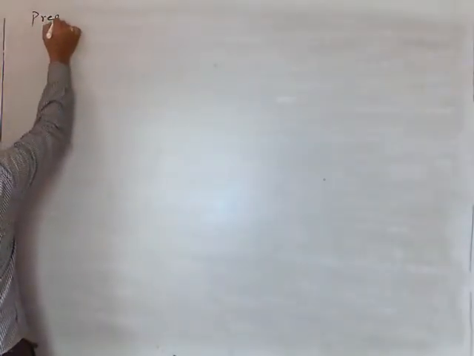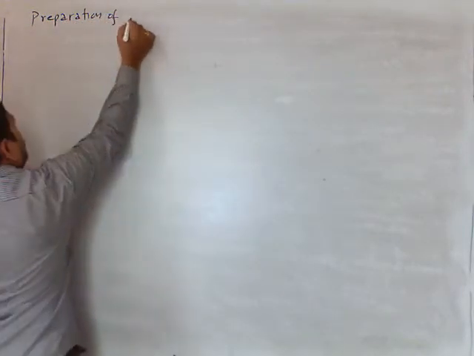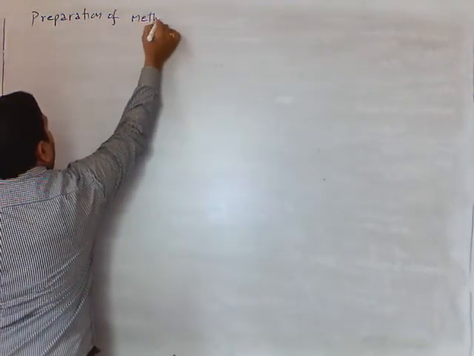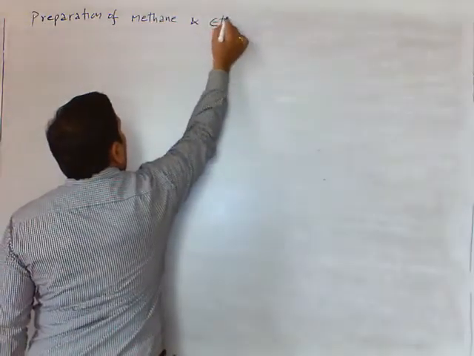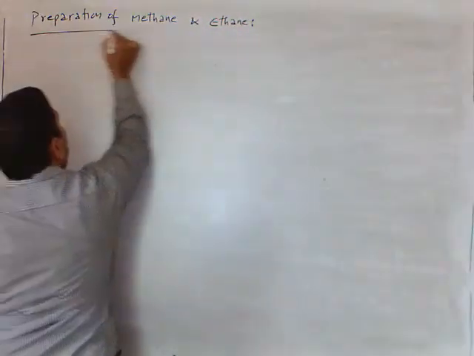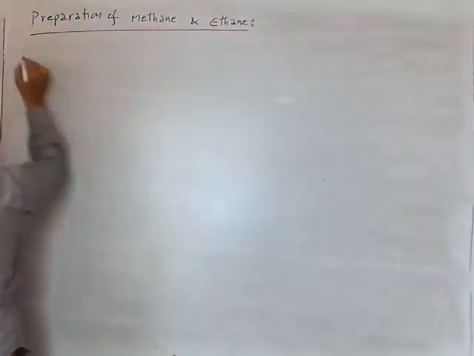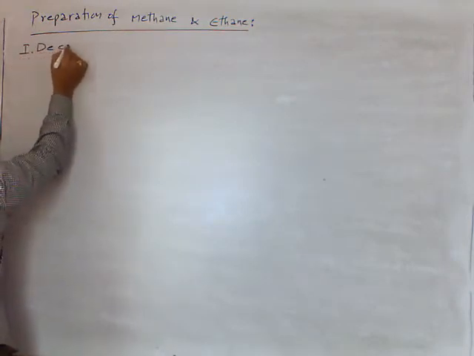Preparation of methane and ethane. The first method is decarboxylation.